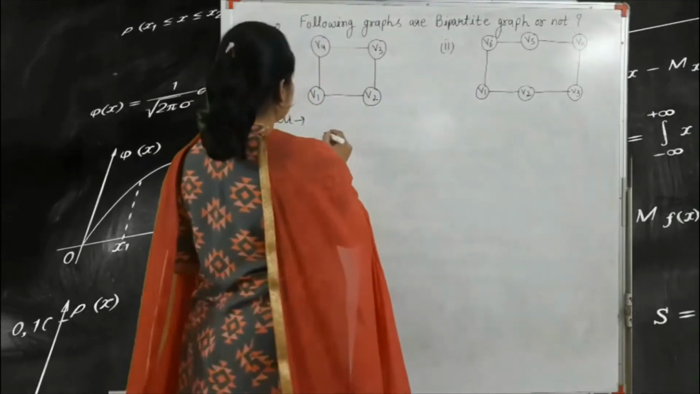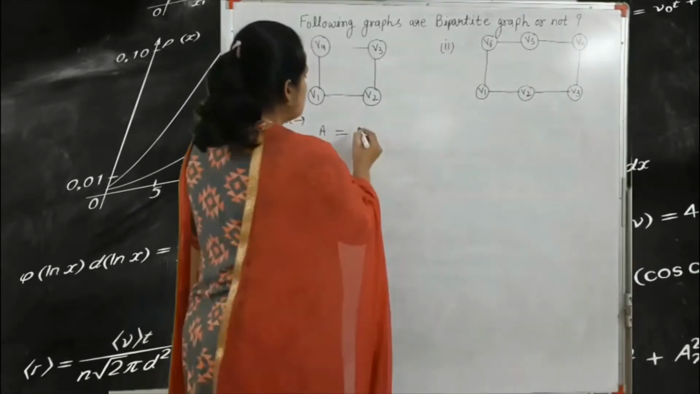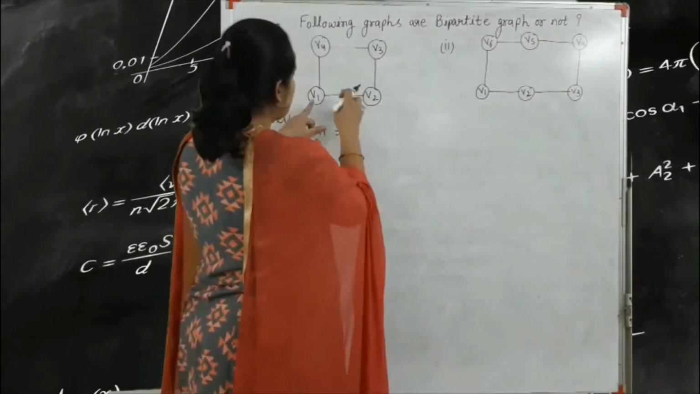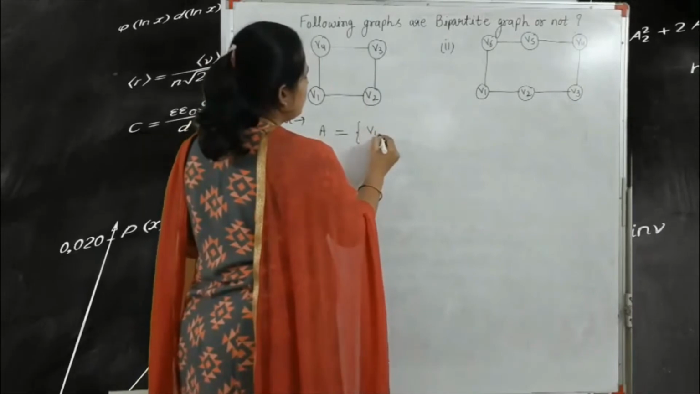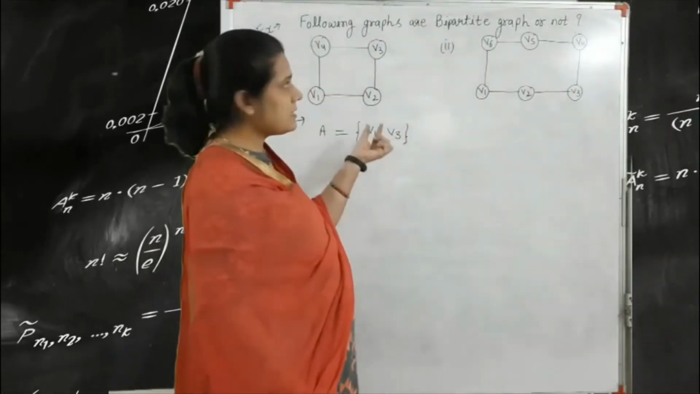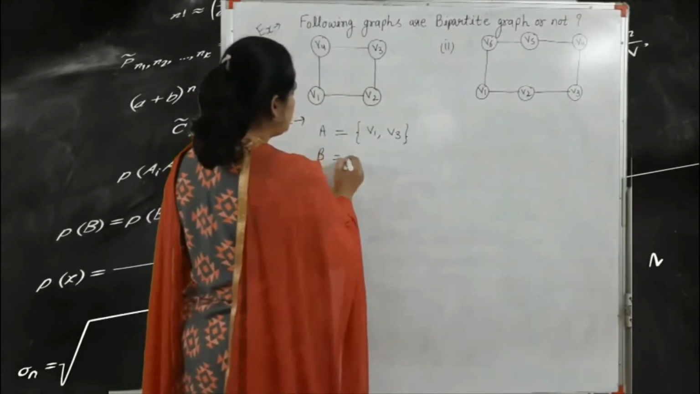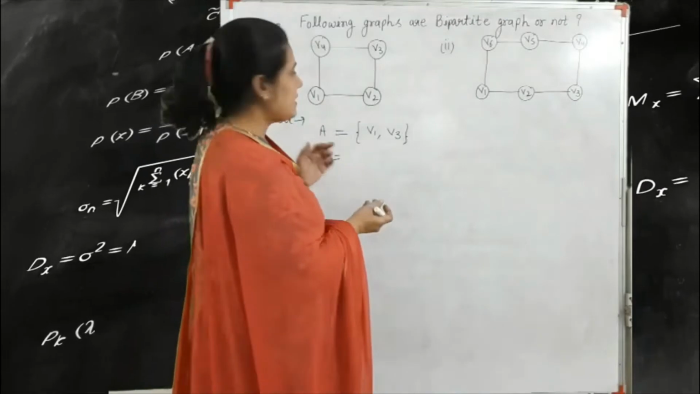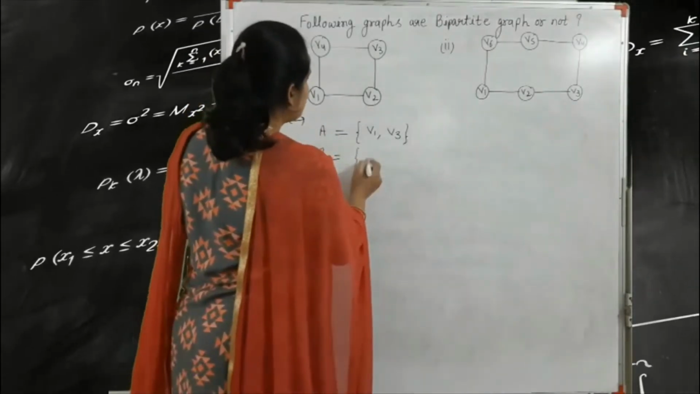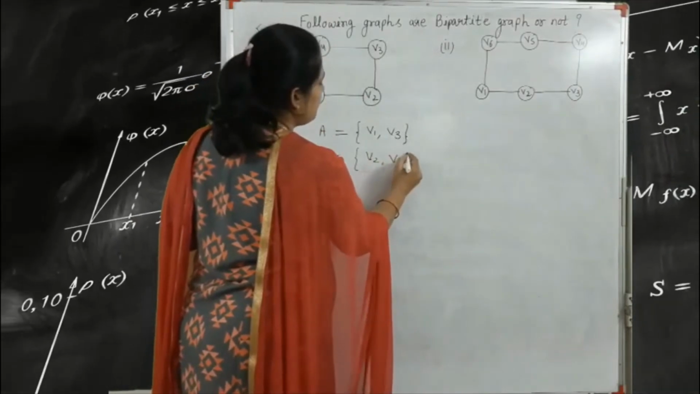For partition 1, we write here A, or you can say V1. So what is the first partition? The first partition is V1 and V3, because these two vertices are not connected with any edge. And for the second partition, you write here B, or V2, as you wish. The second partition is V2 and V4.